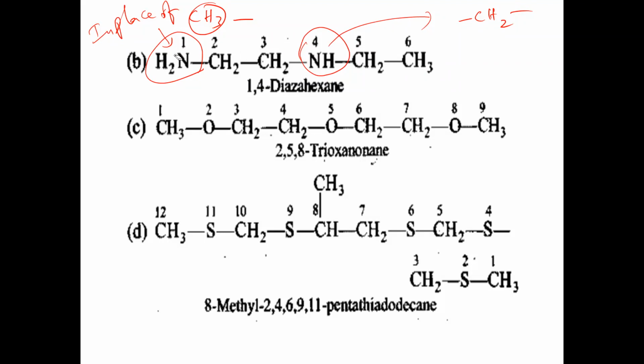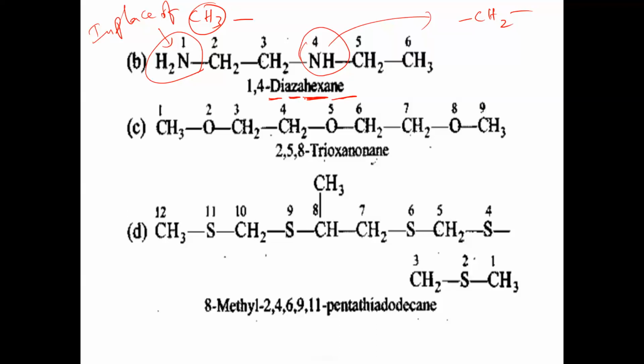Totally how many carbons we have to imagine? 6 carbons. We should take CH3 of this carbon, CH2 of this position also should be considered in the number of carbons. So total number of carbons should be taken 1, 2, 3, 4, 5, 6. 6 carbon chain we have to imagine. That's why hex we have taken. Between all the carbon atoms, single bonds, n-hexane. And how many times NH2 groups repeated here? 2 times. That's why di-aza.